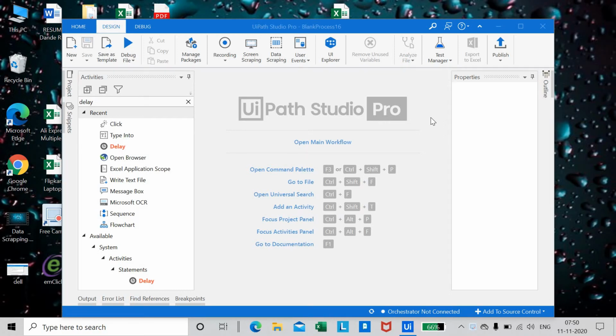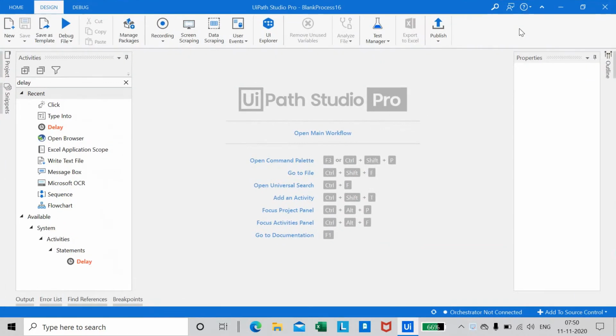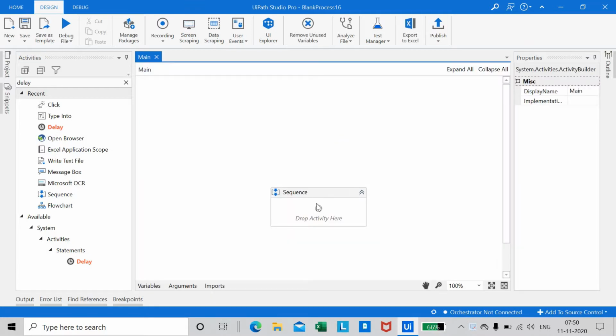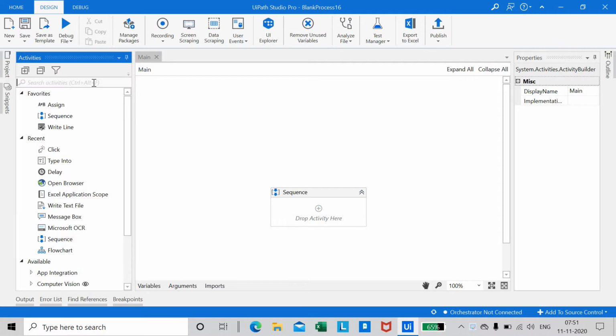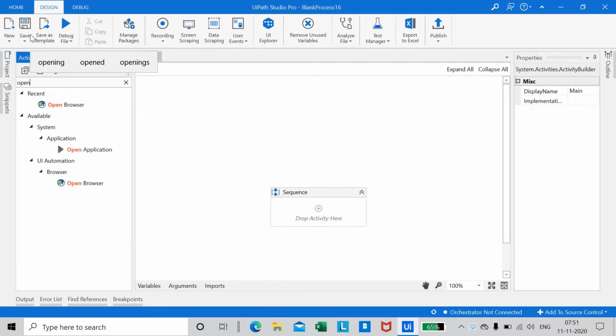Data of smartwatches in Flipkart website through UiPath. So for that we need to open the UiPath Studio, and we are in the design page right now. So we are opening the main workflow, and we already have this box open, that is the sequence. So let us drop the activity here. For that, in the activity box we need to choose Open Browser.